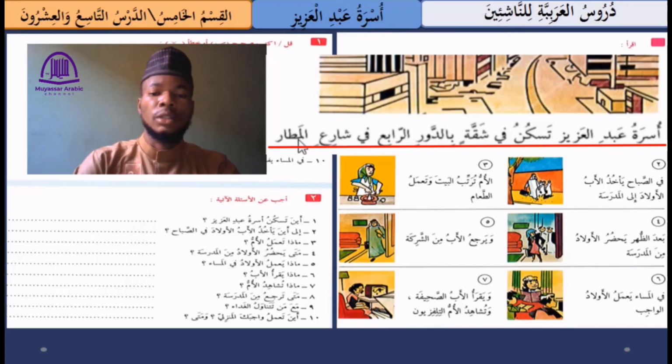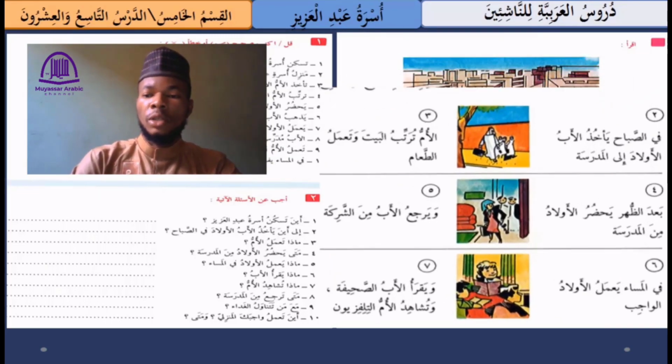So let's go again. أسرة عبد العزيز, Abdul Aziz family, تسكن في شقة lives in a flat بالدور الرابع, by the fourth floor. في شارع المطار, in the airport street.